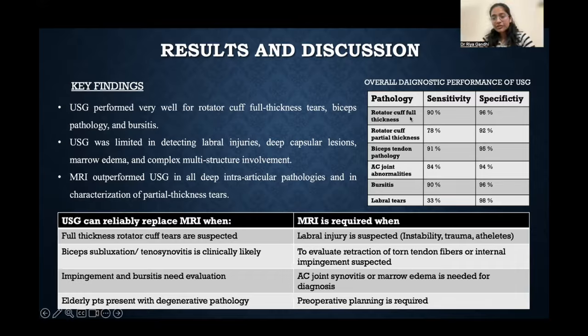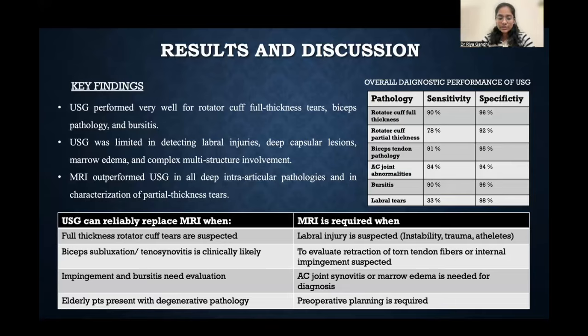So this is the overall diagnostic performance of USG. For rotator cuff full thickness tears, sensitivity is 90%, specificity is 96%. For partial thickness tears, sensitivity is 78%, while specificity is 92%. For biceps tendon pathologies, 91% sensitive and 95% specific. For AC joint abnormalities, 84% sensitive and 94% specific. For bursitis, 90% sensitive and 96% specific. For labral tears, 33% sensitive and 98% specific.